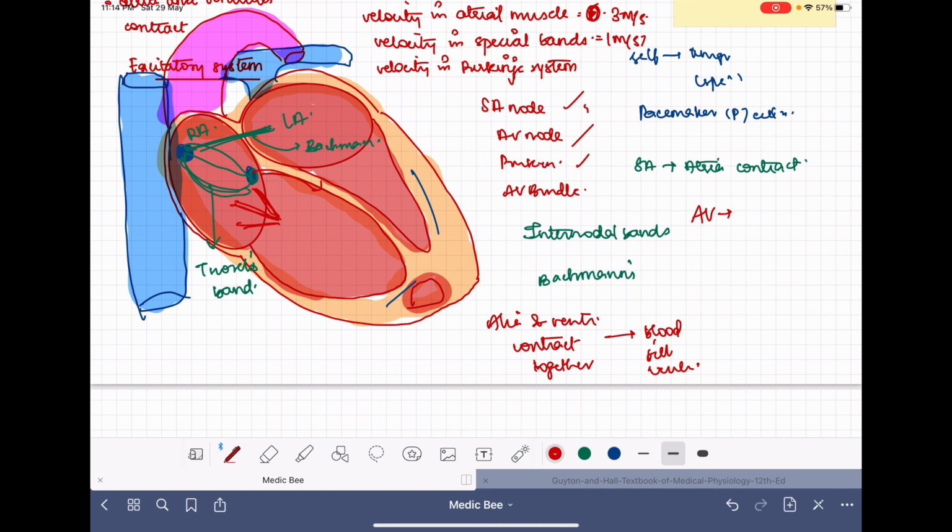Because of this nature, we will see that there are reduced gap junctions, and this will reduce the speed of conduction by around 0.11 second.